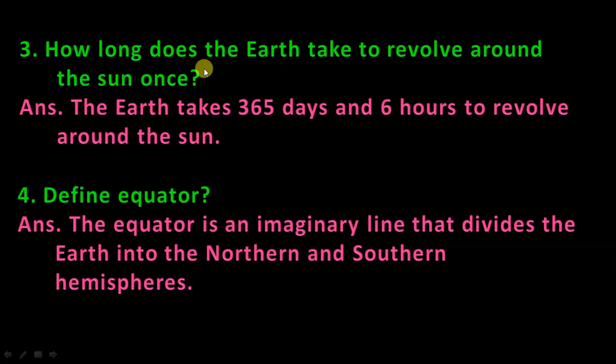Next, how long does the earth take to revolve around the sun? The earth takes 365 days and 6 hours to revolve around the sun. Clear? Define equator. The equator is an imaginary line that divides the earth into the north and south hemispheres. So the equator is an imaginary line that divides the earth into two equal parts.